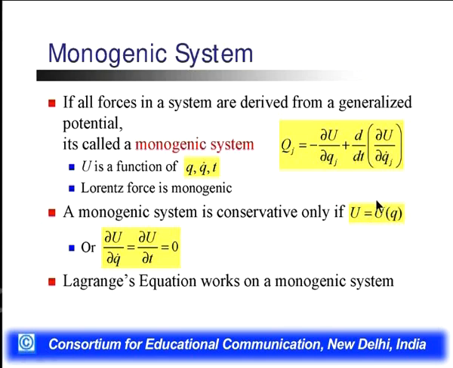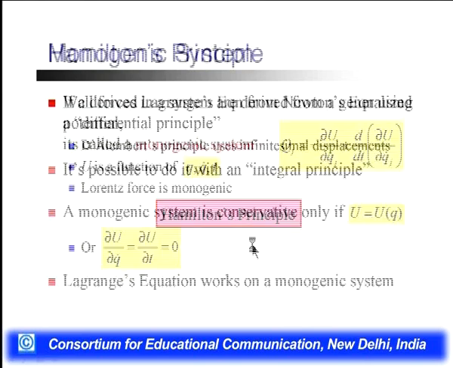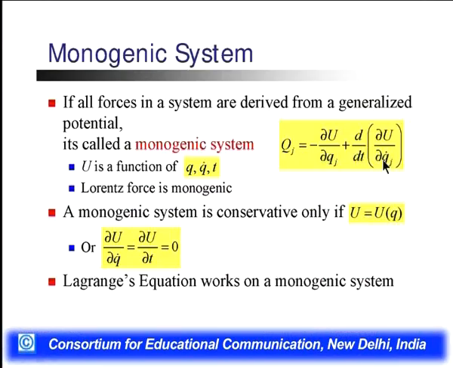A monogenic system is conservative only when the generalized potential energy is equal to U(q). It means the velocity dependent potential energy depends upon the generalized coordinates, and the generalized velocity depends upon the generalized coordinates. So we can write del U by del q dot equals del U by del t, which is equal to 0. The Lagrangian equation now works for the monogenic system, where the potential energy is dependent upon the velocity.